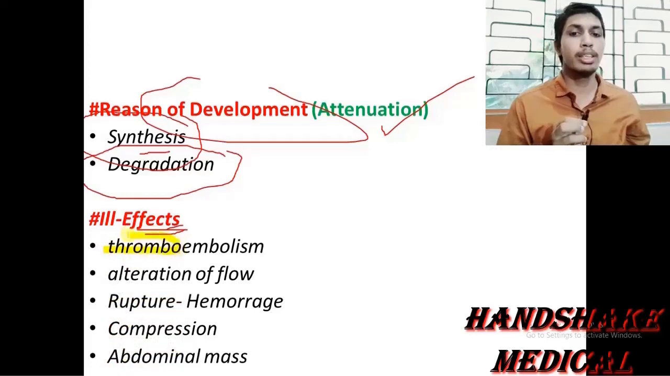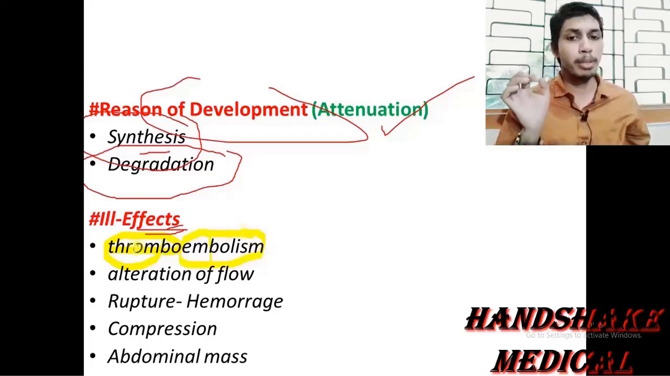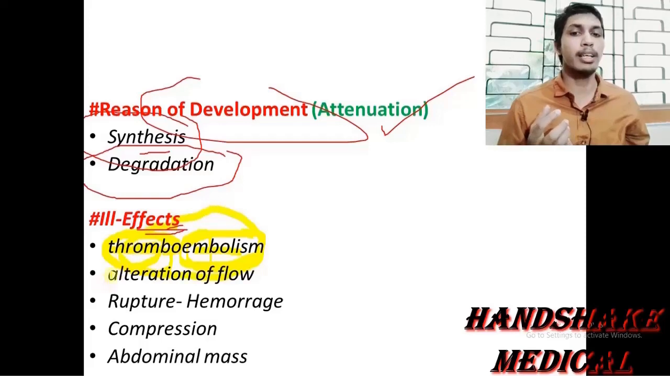So this ill effect may include the thrombus and the embolism. So there may be the thrombus formation. Ill effects include the thrombus as well as embolism. So it may involve both. Collectively we would call it a thromboembolism. Secondly, there is an alteration of flow.